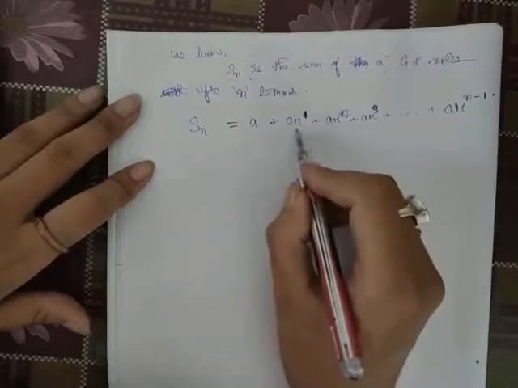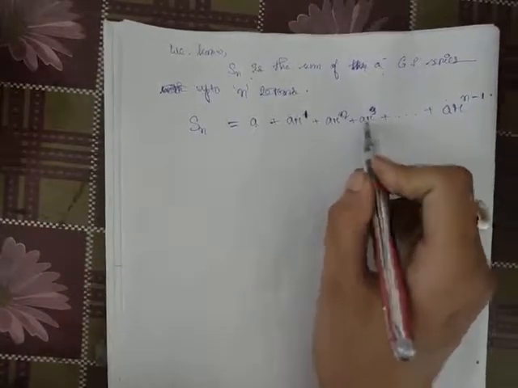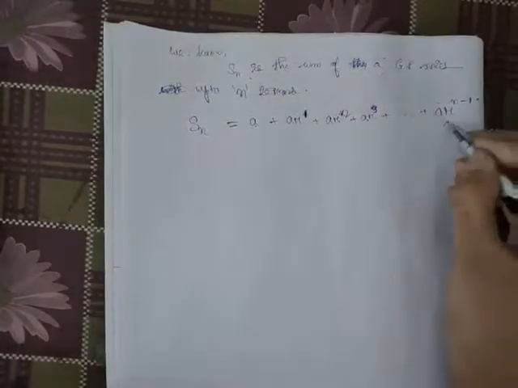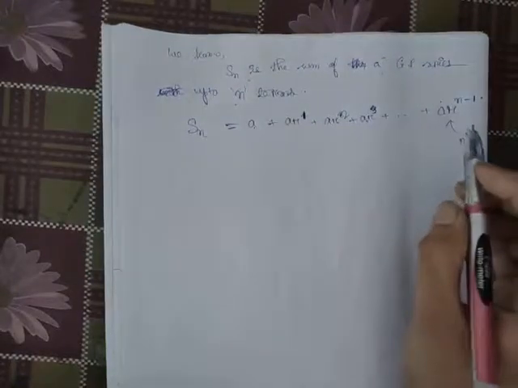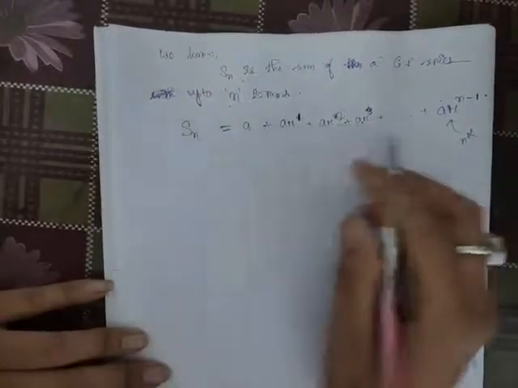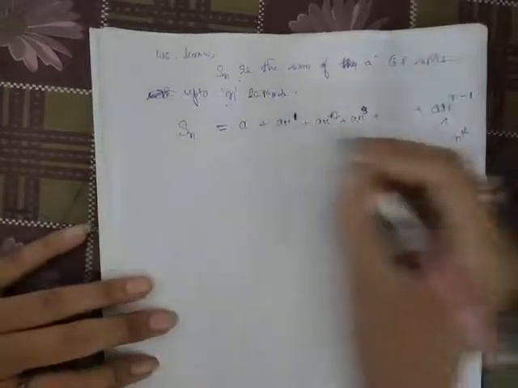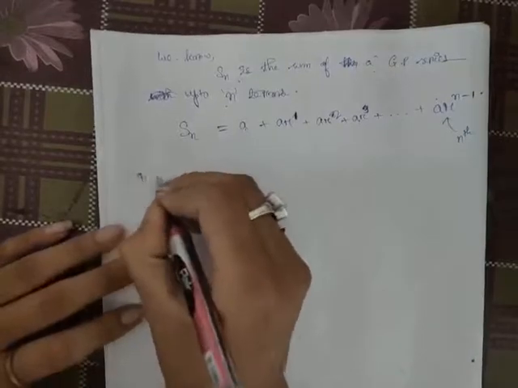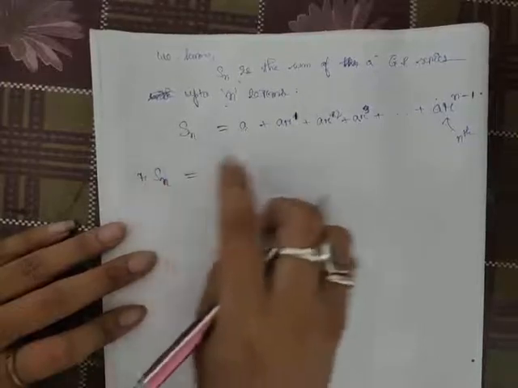Second term we have R to the power 1, third term we have R square, fourth term we have R cube. The power increases, so what will your nth term be? Because we have taken n terms, the nth term will be AR^(n-1). Okay, now we multiply both sides of this with R. On the left side we multiply by R, so on the right side we must multiply as well.